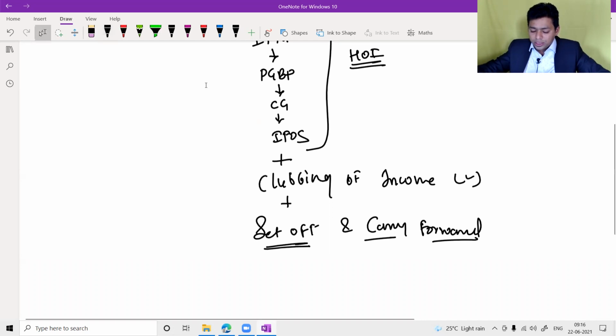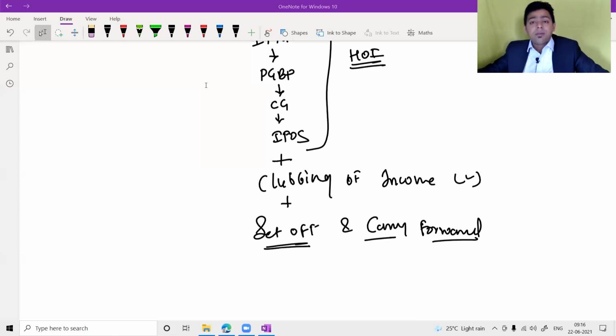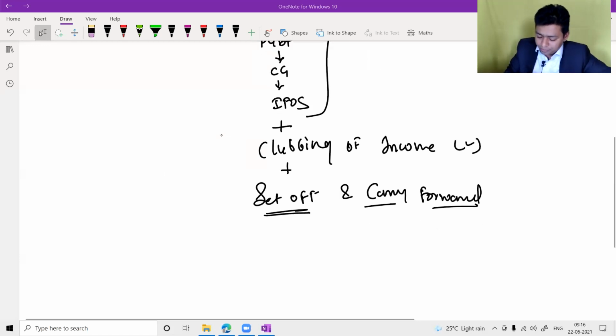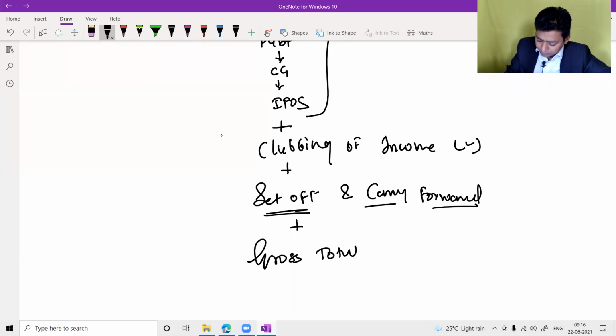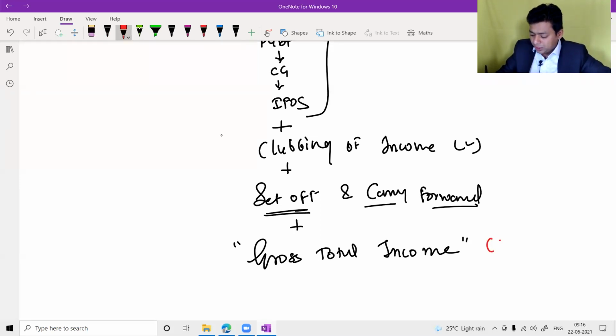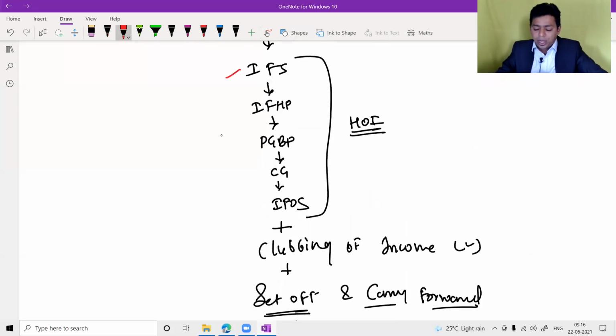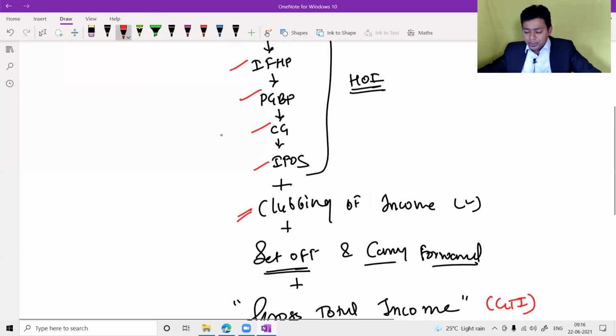After doing all this activity, my dear friend, whatever income you have received will be considered as gross total income. So first you should know what gross total income is. Gross total income, which is also known as GTI, is nothing but a combination of 5 heads of income plus clubbing of income minus set off.